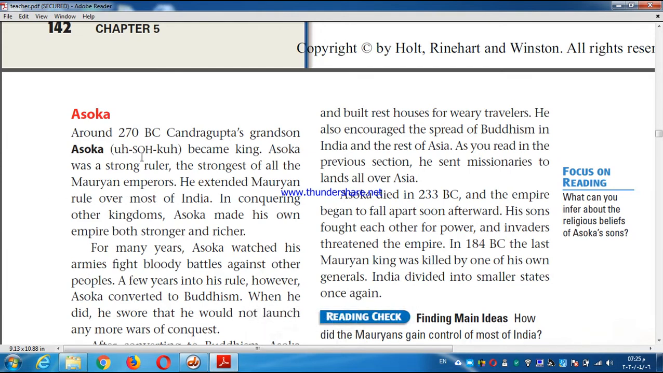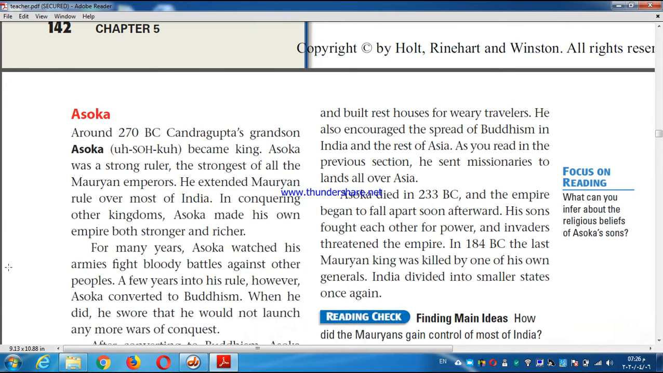Who was Asoka? Look at this. Asoka became a king around 270 BC. Asoka was one of the strongest Mauryan rulers, so he was so strong. If the king is strong, it means that he is going to rule a strong state. A strong state.